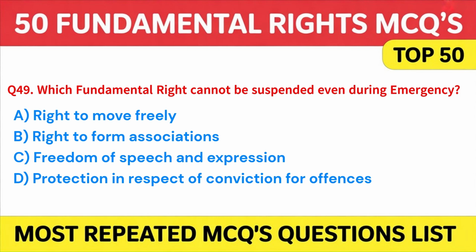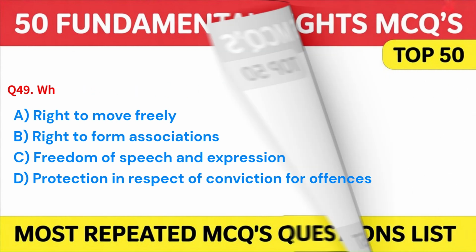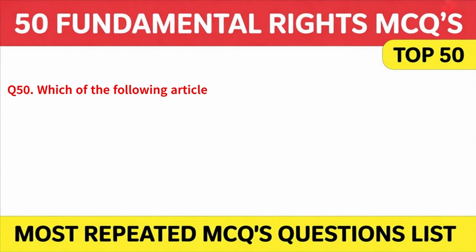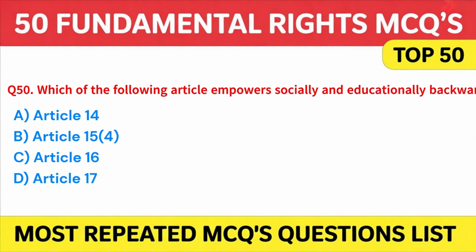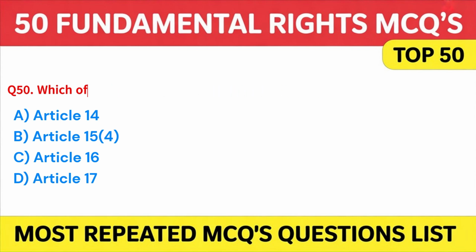Answer D. Protection in respect of conviction for offences. Also Article 21 which provides for right to life cannot be suspended. Here is the last question. Which of the following article empowers socially and educationally backward classes? A. Article 14. B. Article 15, 4. C. Article 16. Or D. Article 17. Answer B. Article 15, 4.